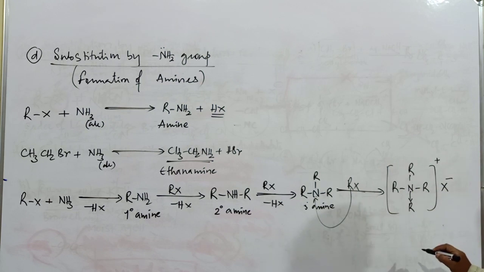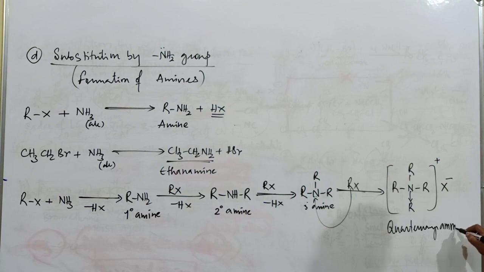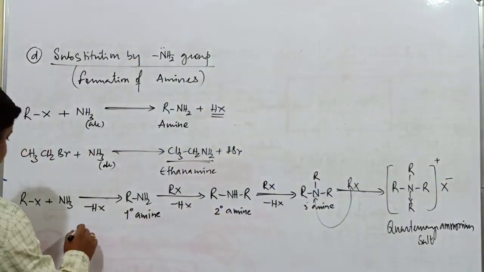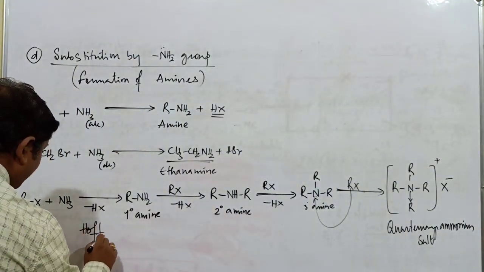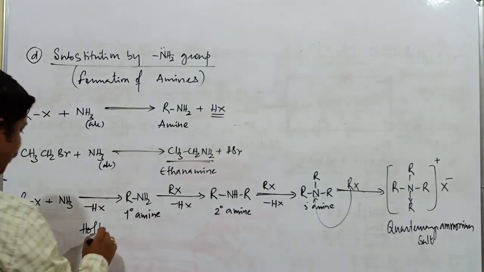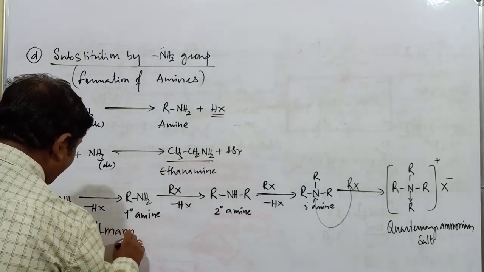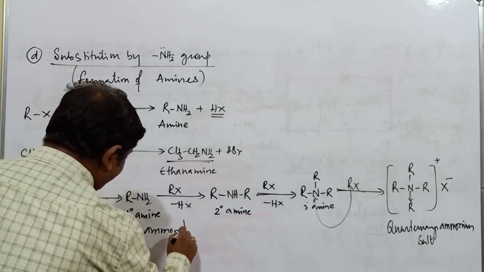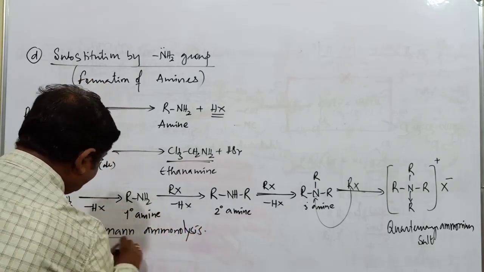It is commonly called a quaternary ammonium salt. Why is it called a salt? Because of the presence of positive and negative charges. This formation of quaternary salt is commonly known as Hofmann ammonolysis reaction.